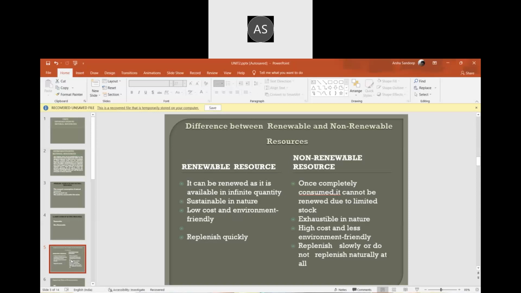Renewable resources replenish quickly, so they will be reproduced again very fast. Non-renewable resources we cannot produce again. For example, the Kolar Gold Fields, KGF, where they were not able to take out gold for so many years because it is not producing much. So these are the examples of differences between renewable and non-renewable.